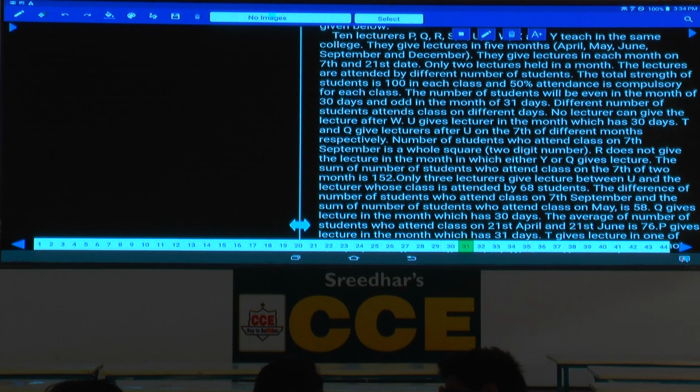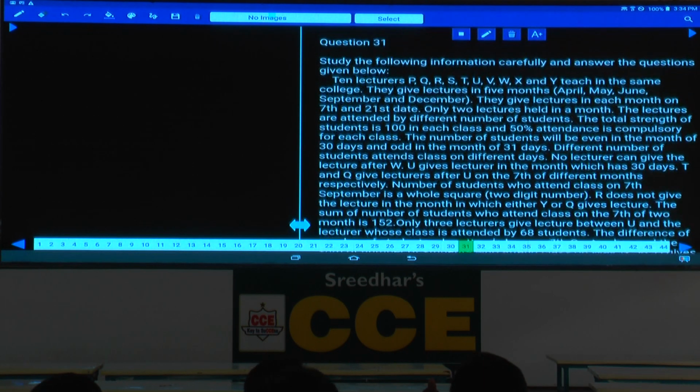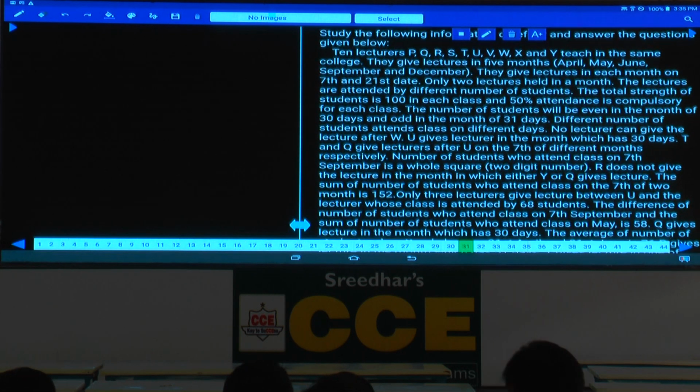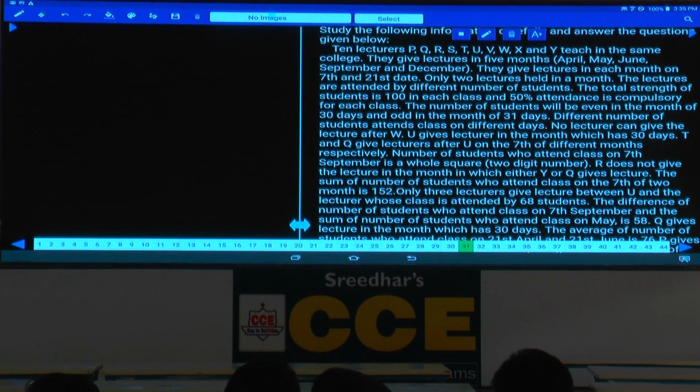Now in this 31 to 35, this was given in IBPS 2017 PO Type 2. Last year ichadu kabatti sir ivvadu kada sir avasaram ledu anukovoddu, isn't it? Now in this one, how many persons are there? P, Q, R, S, T, U, V, W, X and Y are the 10 persons who teach in the same college. Earlier I have discussed this same question in the targetments, where we explained this one 2 times, isn't it?